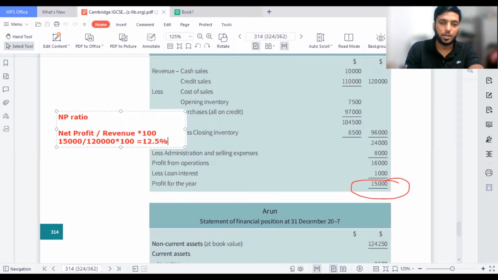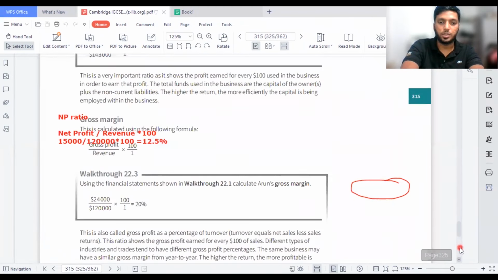Now again, when I compare my previous years, if my percentage is very high, my business is doing successfully. If my percentage is very low in comparison to the last year, then of course I need to think what has made my business go low. So there might be reasons, as I said, for gross profit, net profit also you should be able to find the reasons.